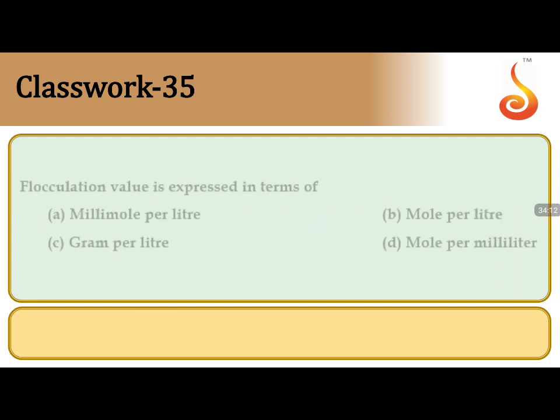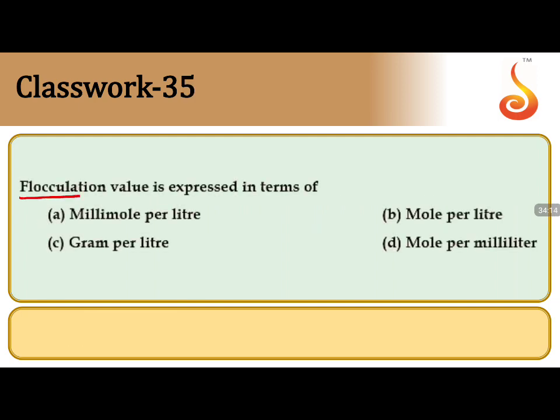Coming to question number 35, flocculation value is expressed in number of millimoles of electrolyte added to 1 liter of colloidal solution to create coagulation, called flocculation value.